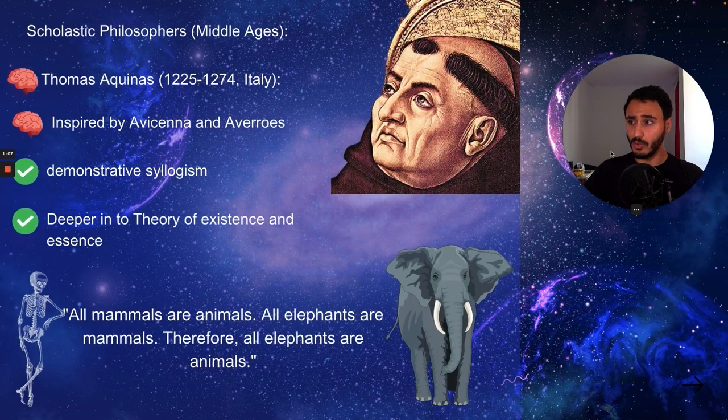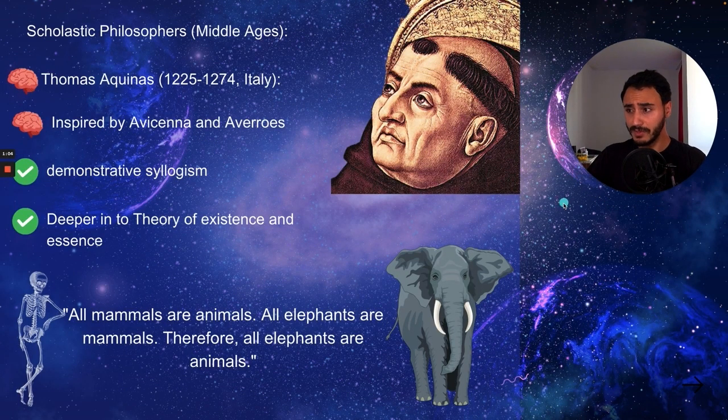Then you got the Scholastic Philosophers. So Scholastic Philosophers were inspired by Avicenna and Averroes, and not just these, the Islamic Golden Age philosophers brought so much to the European time, especially in the Middle Ages, especially in the Scholastic Philosophers, where these philosophers started to translate the Arabic philosophy, which had already translated and postulated Aristotle and the Stoic and the Neoplatonic philosophies, and now the ball is getting bigger and bigger with time. And these dudes pushed this ball of knowledge, and as you see, same thing.